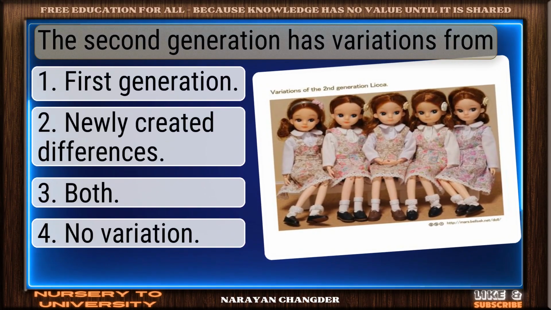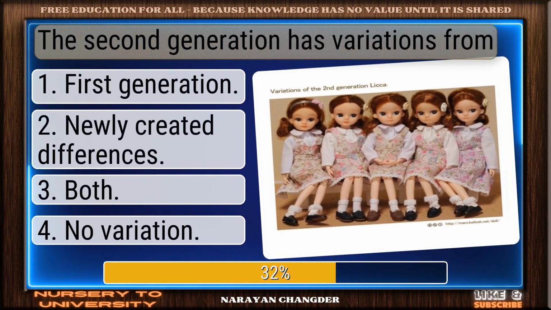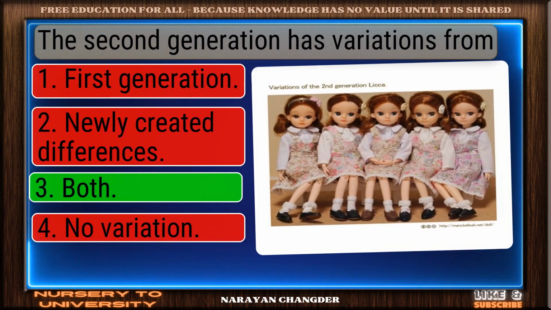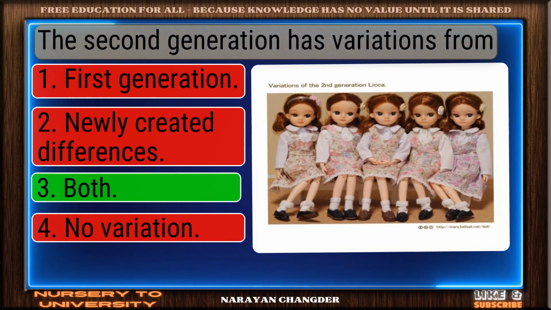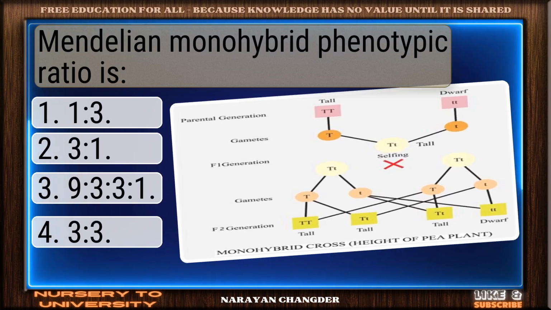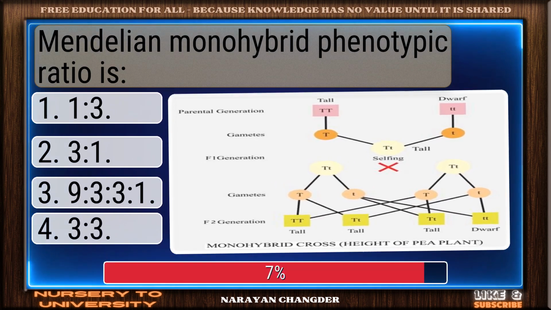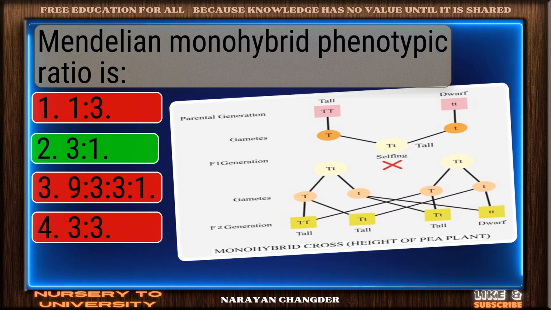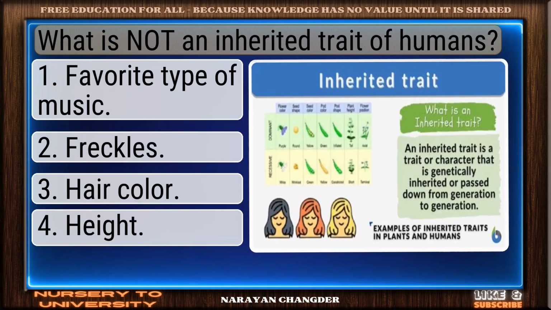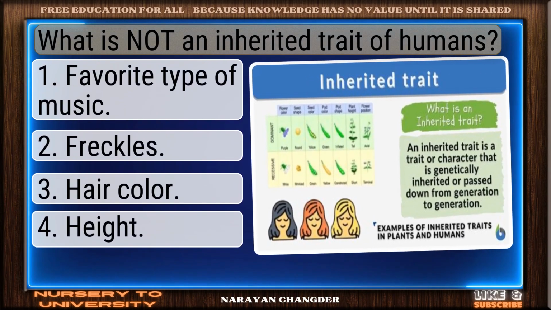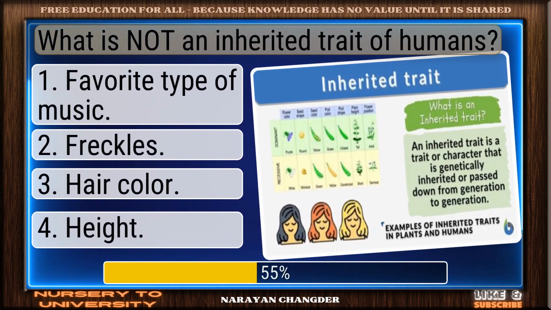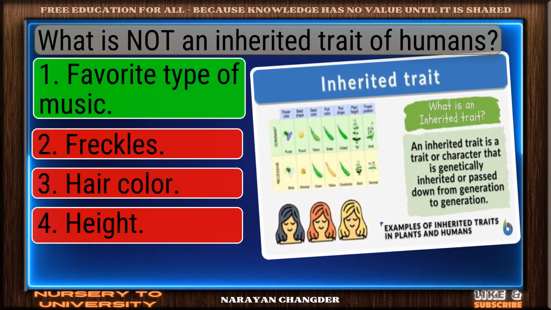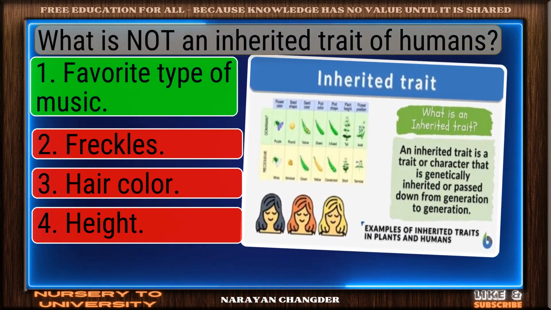The second generation has variations from. Correct. Both is spot on. Mendelian monohybrid phenotypic ratio is. Correct response. 3:1 is accurate. What is not an inherited trait of humans? Solid response. Favorite type of music is valid.